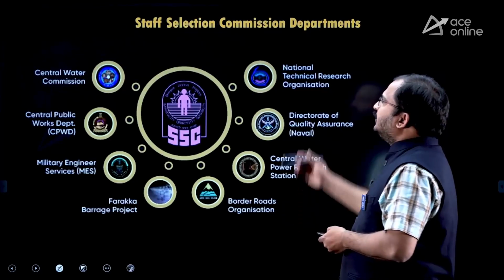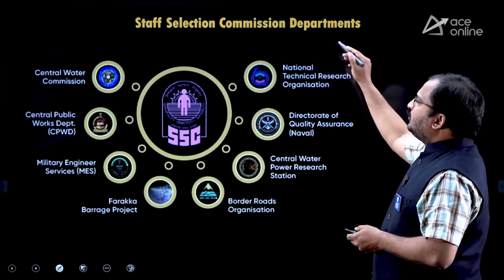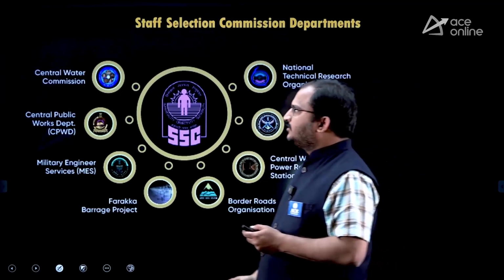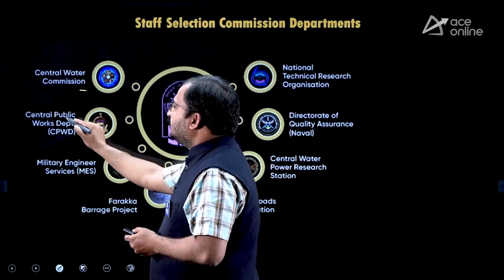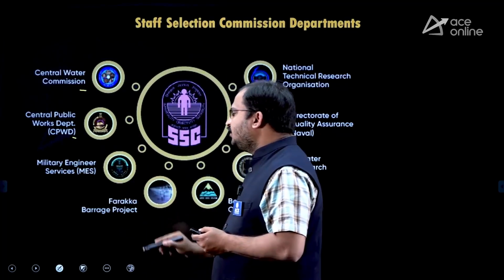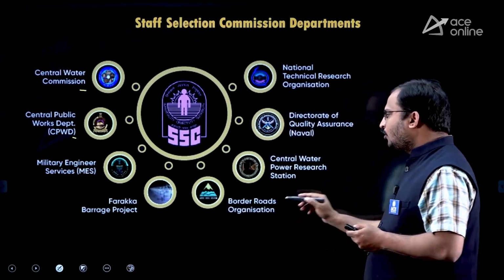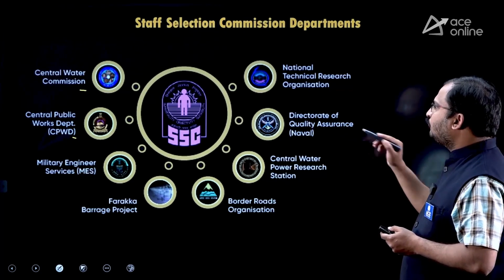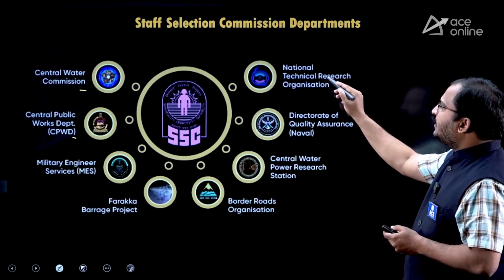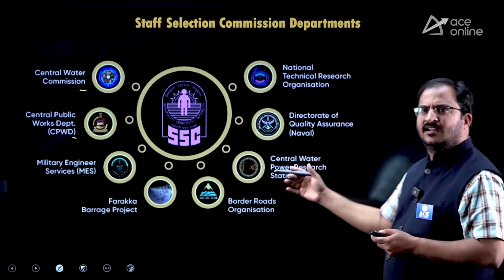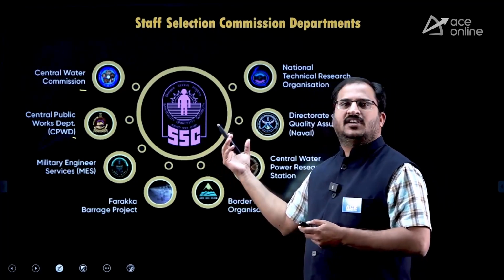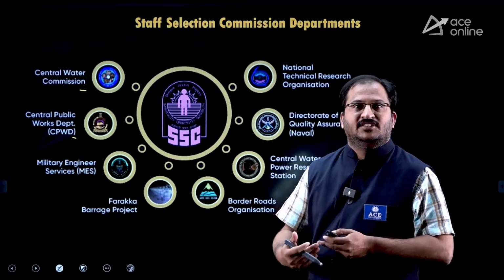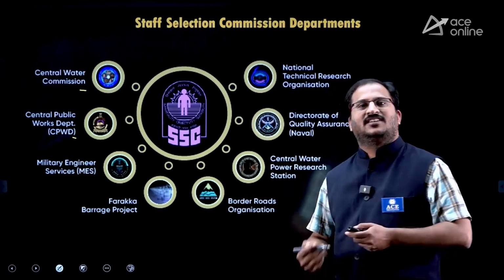Now, coming to the departments of Staff Selection Commission, usually there will be so many departments under Staff Selection Commission. Here are some of the departments. You will have Central Water Commission, Central Public Works Department, Military Engineering Services, Farakka Barrage Project, Border Roads Organization, Central Water Power Research Station, Directorate of Quality Assurance, Naval and National Technical Research Organization. These are a few organizations which are taking candidates as junior engineers in their departments through the Staff Selection Commission Junior